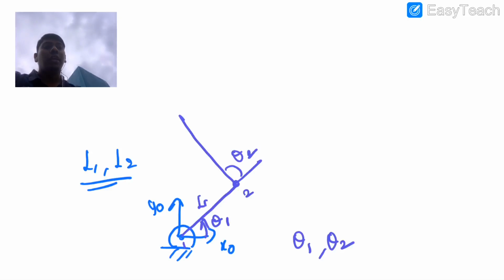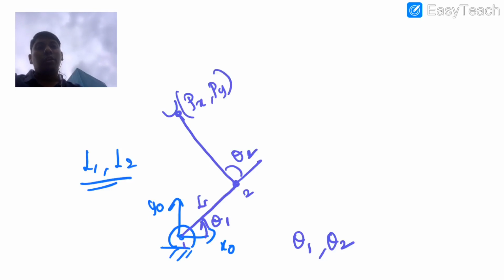So now what are you doing? You are doing an assembly operation, right? You are taking the links one by one and assembling them in such a way that you can see what will happen to this point P. So now this is Px, Py. So now what are you doing?